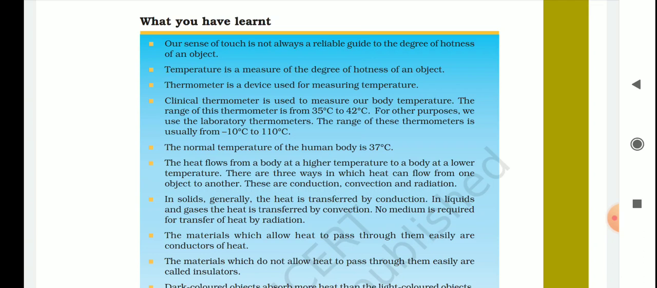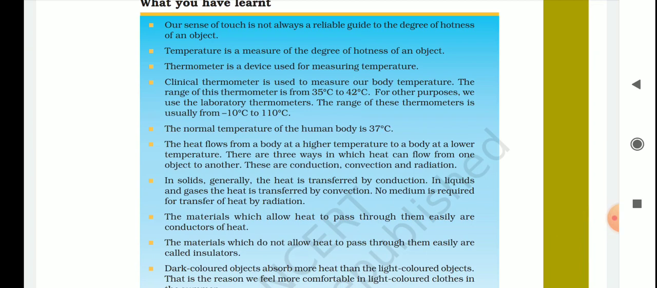Means we can tell by seeing the temperature how hot or how cold the object is. Okay, the device that is used for measuring temperature, third point, it is thermometer. Thermometer is a device used for measuring temperature. Fourth point, important point, clinical thermometer is used to measure our body temperature. The range of this thermometer is from 35 degrees Celsius to 42 degrees Celsius. And we know that the average temperature of the human body is approximately 37 degrees Celsius. That is also given in the next point.